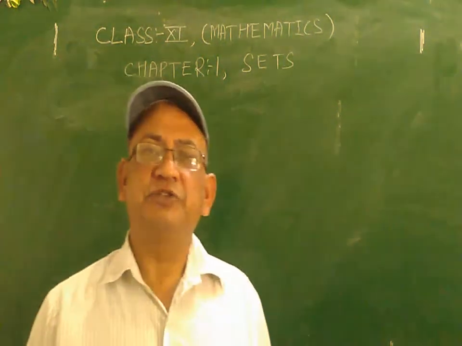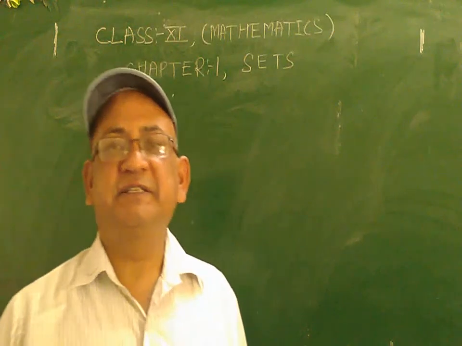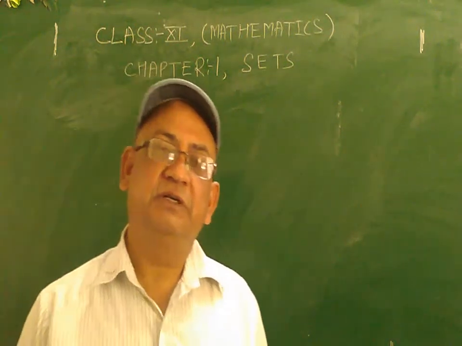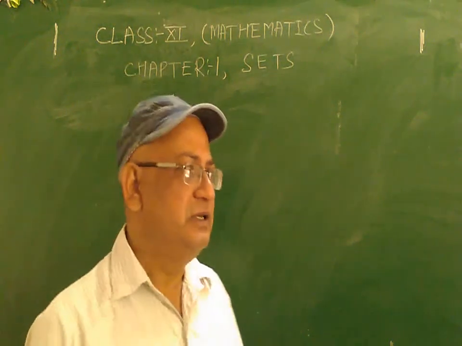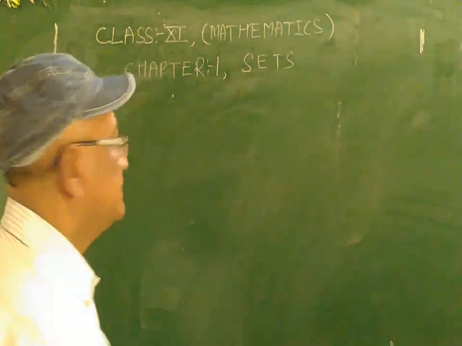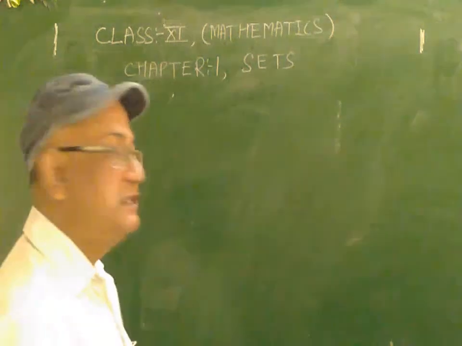So the very first question that arises from the name of this chapter, that is set, is: what is a set? Students, just see the definition of sets.